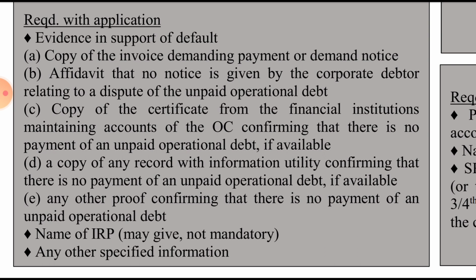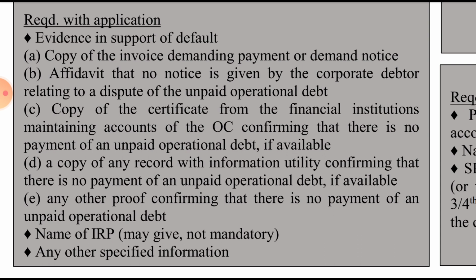So what all the things we need to attach are: first, the copy of invoice demanding the payment or the demand notice. Then an affidavit that no notice is given by the corporate debtor relating to the pendency of any dispute. Then a certificate from the financial institution maintaining the accounts of the operational creditor, confirming that there is no payment of any unpaid operational debt, if available. A copy of any records with the information utility confirming that there is no payment of an unpaid operational debt, if available. Any other proof confirming that there is no payment of an unpaid operational debt.